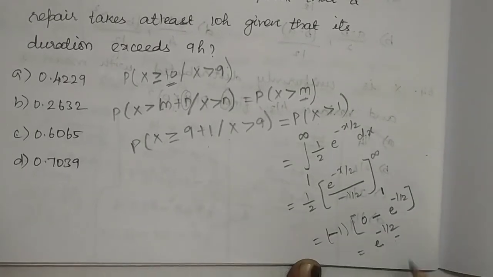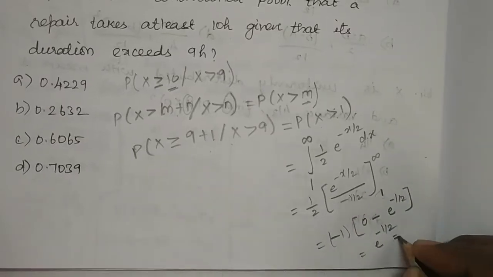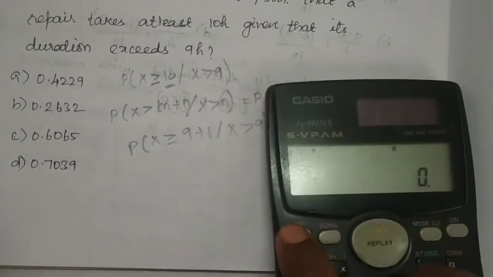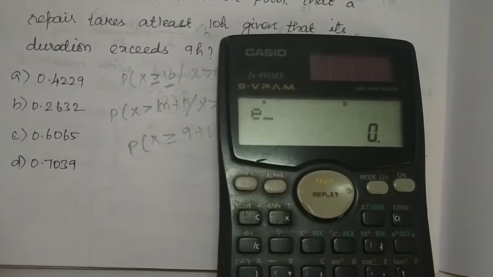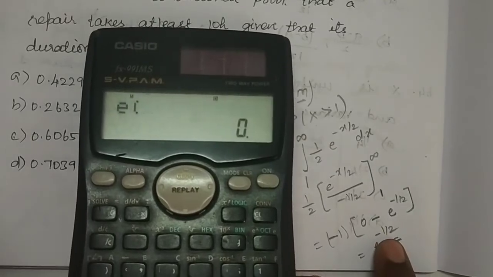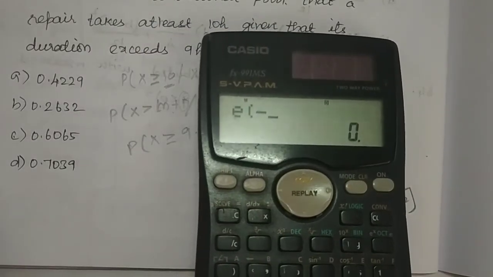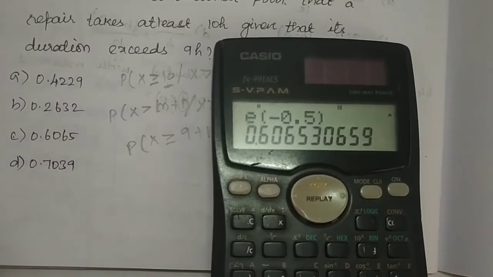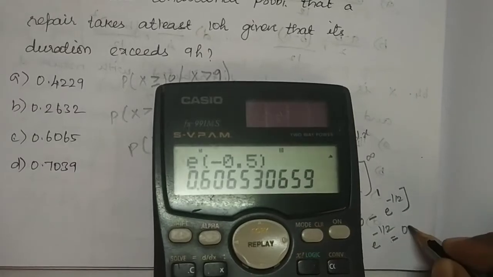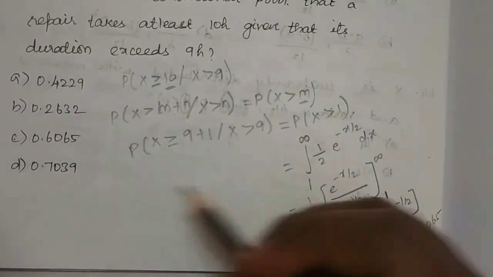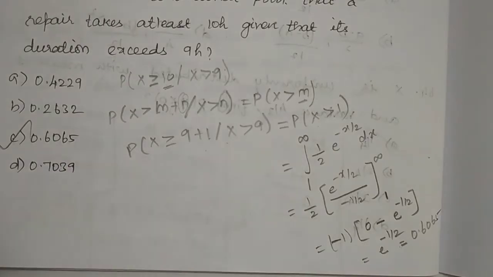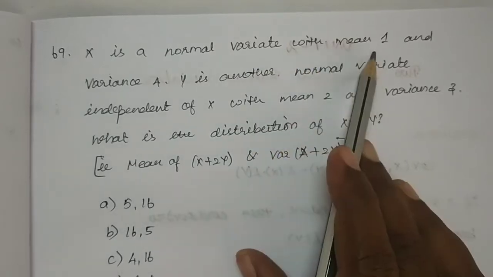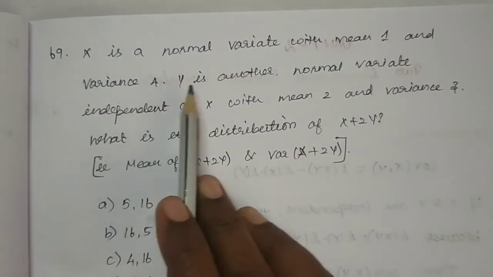So let us use the calculator and find out the value for e power minus 1 by 2. So here shift button, then this one, then within bracket we have to type minus 1 by 2 or otherwise minus 0.5. So this is equal to 0.6065, which is the option C. That's all.